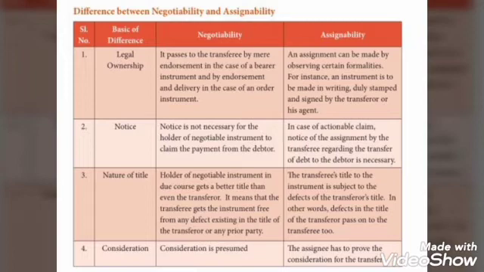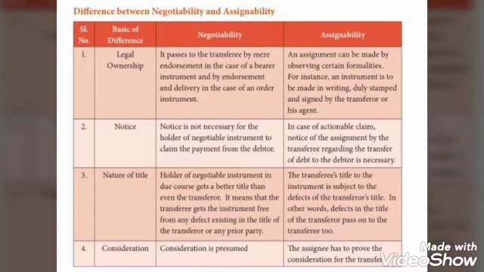So this is the legal ownership of negotiability. And in assignability, an assignment can be made by observing certain formalities. For instance, an instrument is to be made in writing or duly stamped and signed by the transferor or his agent. So this is the main difference between negotiability and assignability in legal ownership.